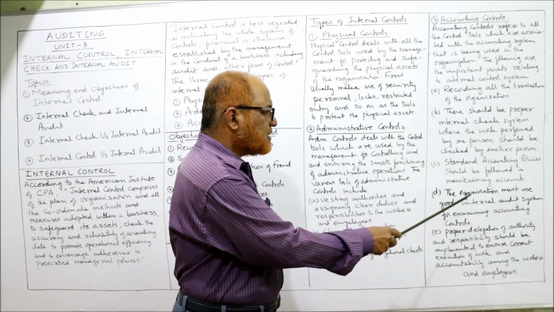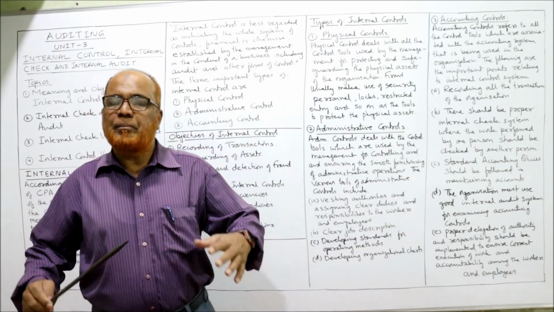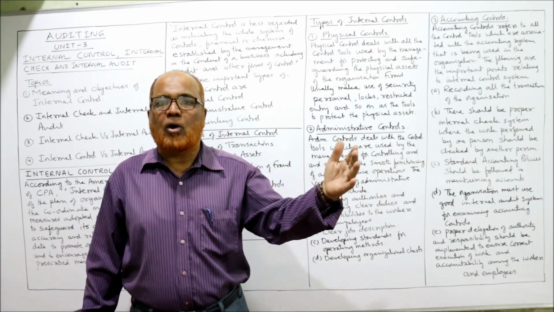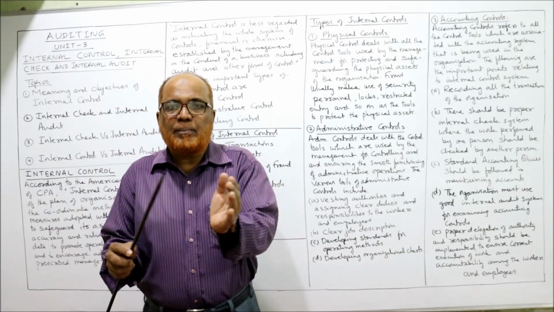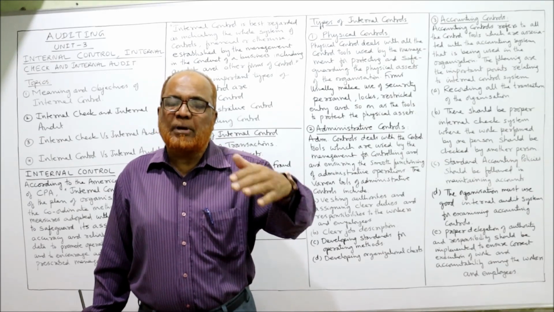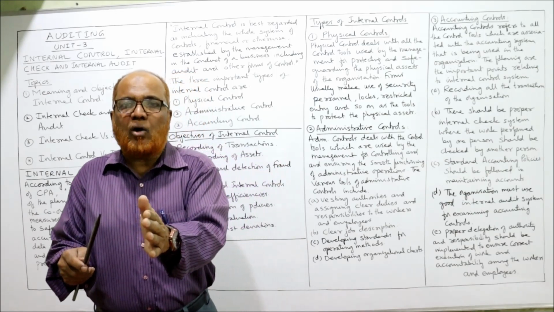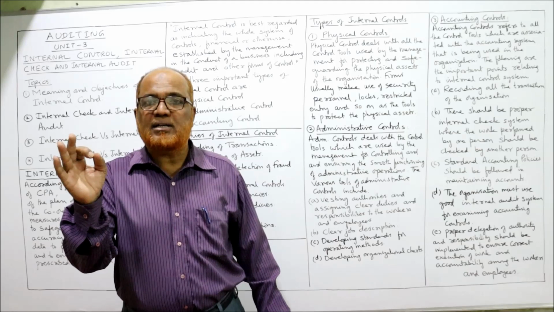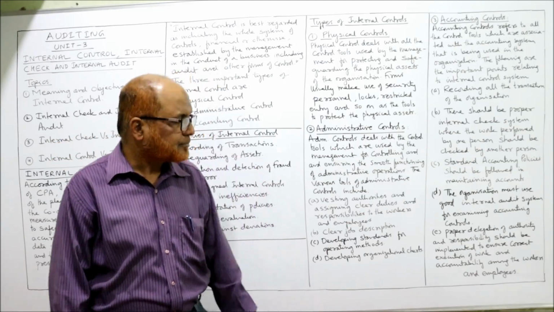Fourth, the organization must use a good internal audit system for examining accounting records. When business expands, there should not be only a statutory audit, there should be an internal audit. The management should keep a separate department, the internal audit department. From time to time, every month, twice a month, this internal audit department should check all the accounting records so that all the accounts are up to date and accurate.